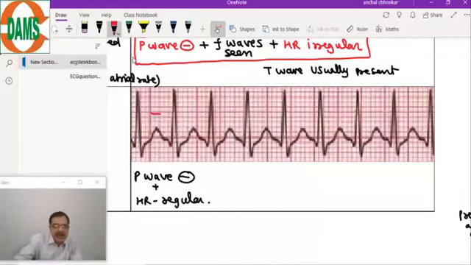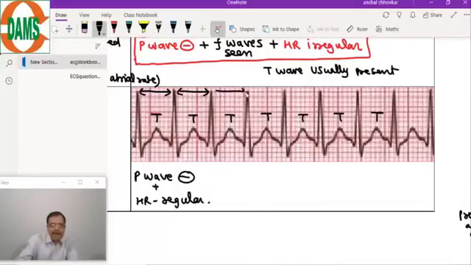In between, a T wave is present, and you can see the RR interval is regular. So this is the typical description of PSVT.